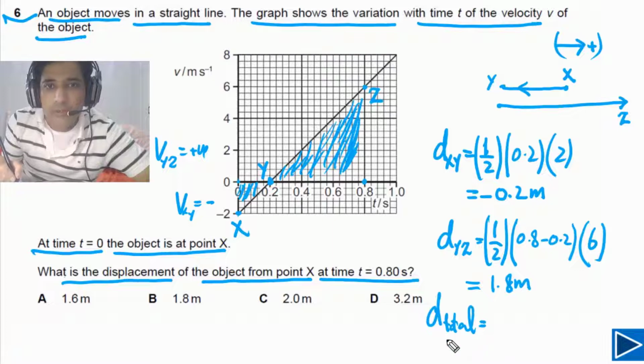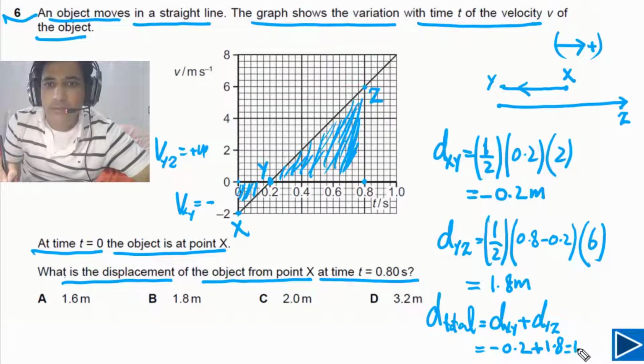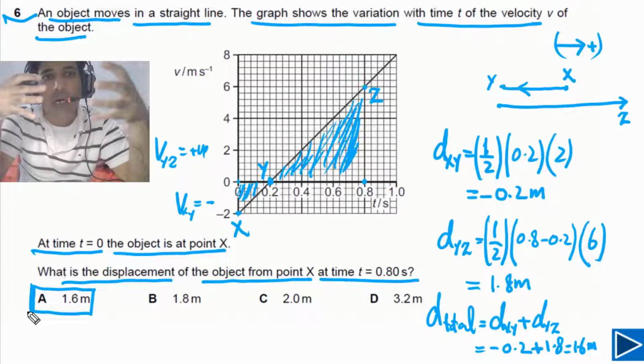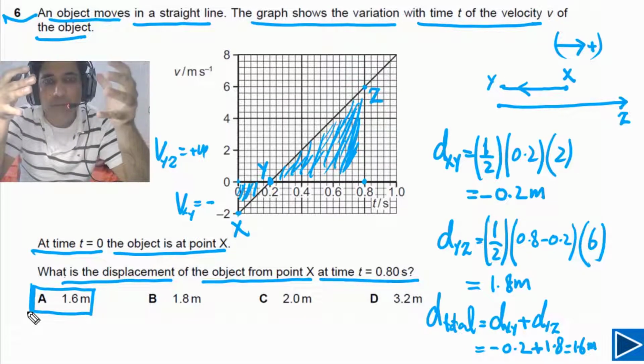We need to calculate the total displacement now. In order to calculate total displacement, simply we need to add these two displacements. So we have dxy plus dyz. Dxy is minus 0.2 and dyz is plus 1.8. So our final answer will be 1.6 meters. So the answer for this question is 1.6 meters. So this is how we can calculate. Displacement is a vector quantity, so we have to consider direction as well.